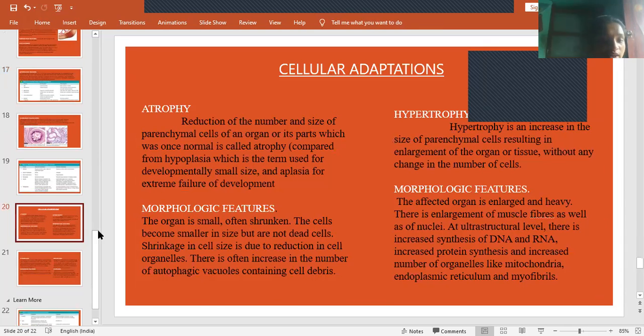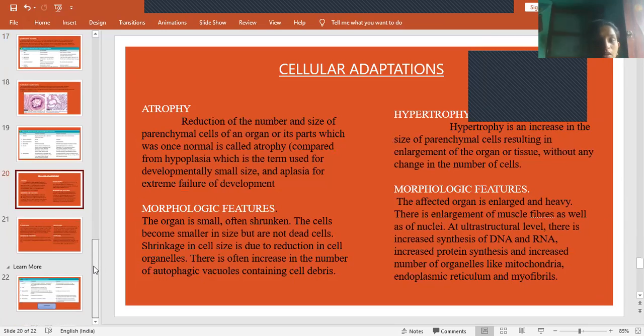Then coming to cellular adaptations. Cellular adaptations occur when the injury is cellular and the etiological agent acts continuously for a long duration of time. Atrophy means a decrease in the number or decrease in the size of the parenchymal cells of an organ. If only the cell number is decreased, we call it hypoplasia. If the total size is decreased, we call it aplasia.